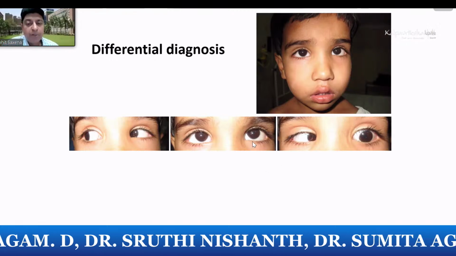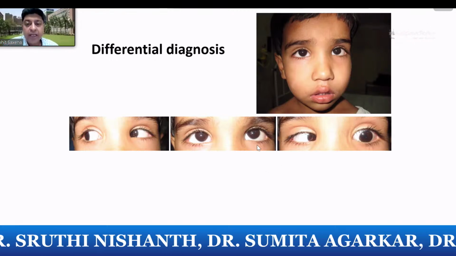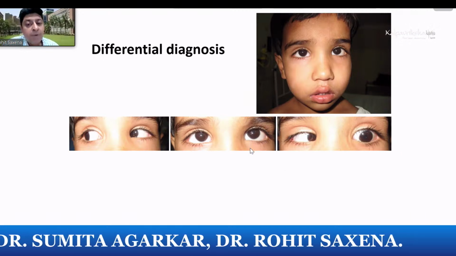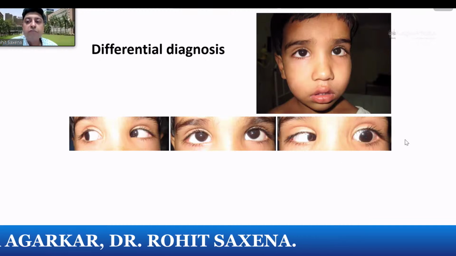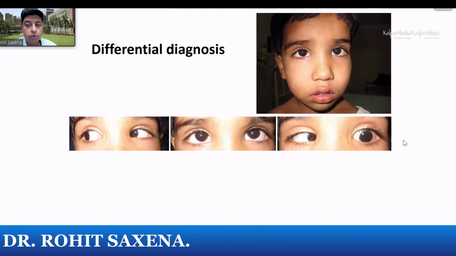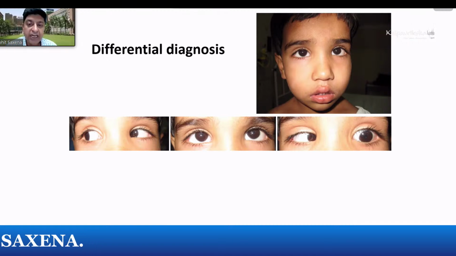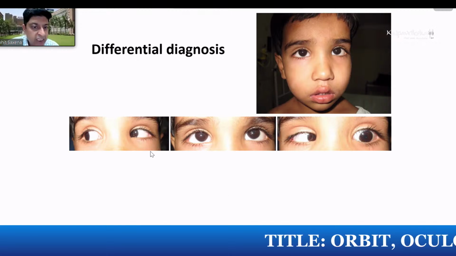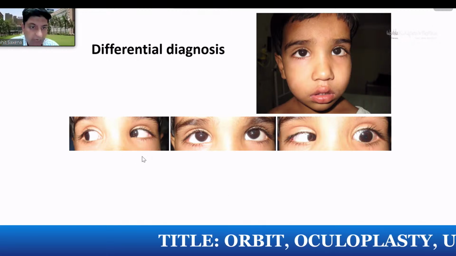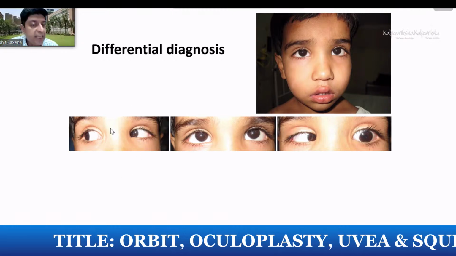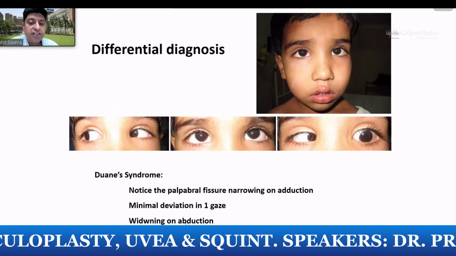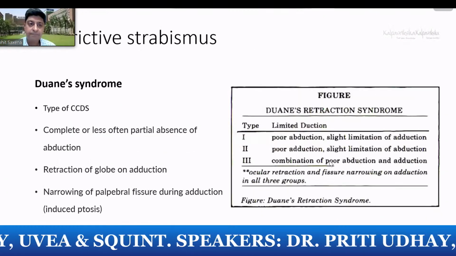Firstly, the difference between a restrictive and a paralytic strabismus, the most important being that the amount of deviation in primary gaze is much less compared to the limitation of movement. In a sixth nerve palsy, they almost would go hand in hand. So the severity of limitation of movement would reflect very clearly in the severity of esotropia in primary position. And the Duanes will have a narrowing of the palpebral fissure, a very important and common sign seen. So note palpebral fissure narrowing, minimum deviation in primary gaze, and widening on abduction.